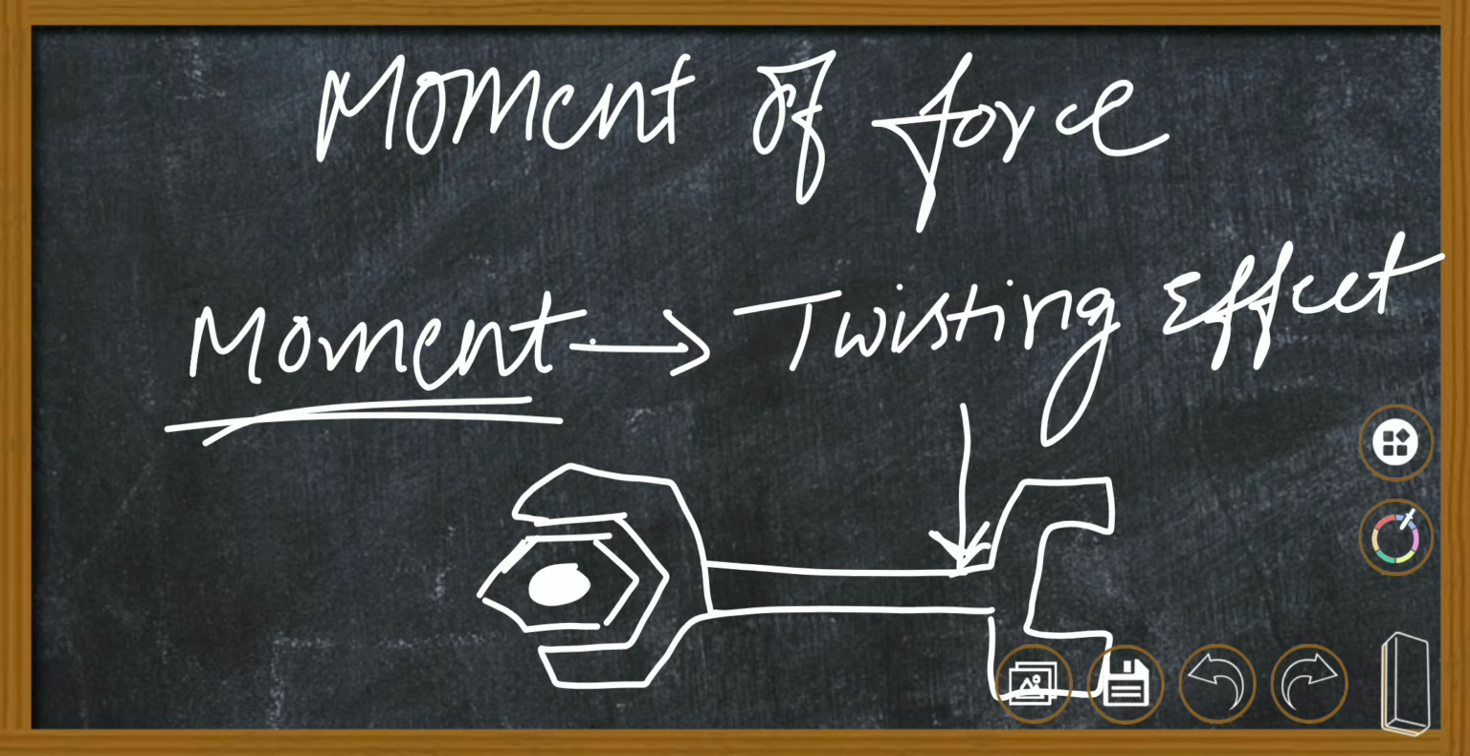The moment here is created by the force. That is the reason why we are calling it moment of force. If it is created by inertia, it is known as moment of inertia. If it is created by the mass inertia, then it is called the mass moment of inertia. So this is all about the meaning of moment.